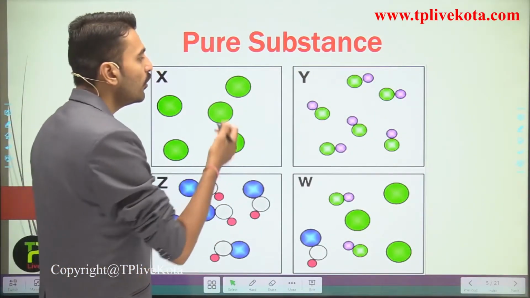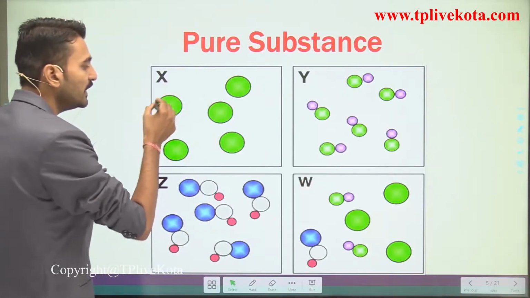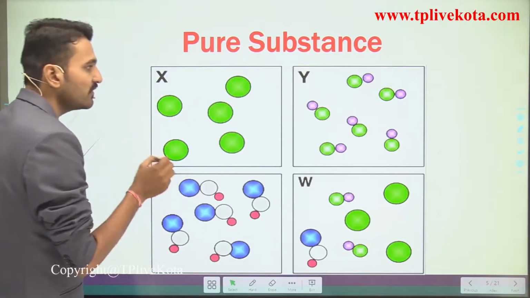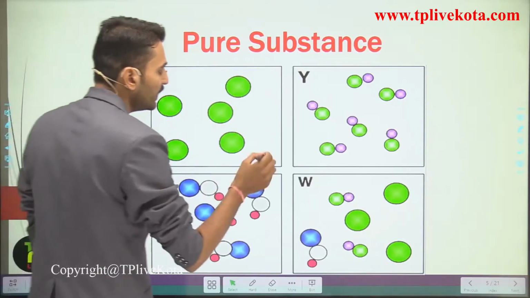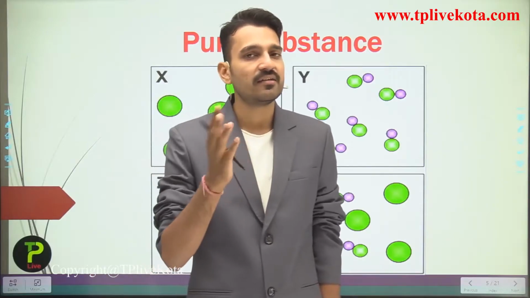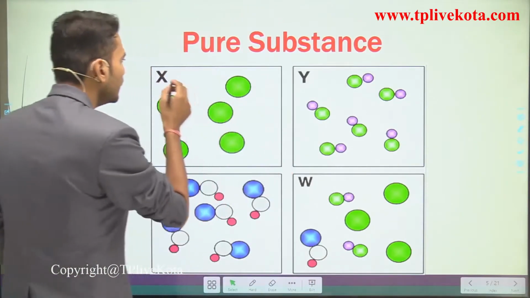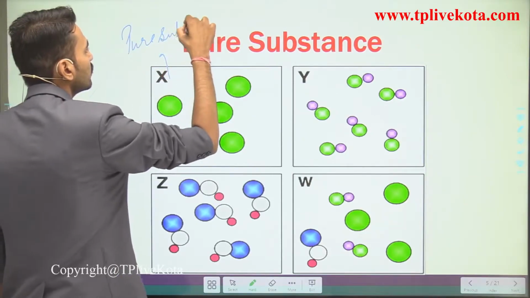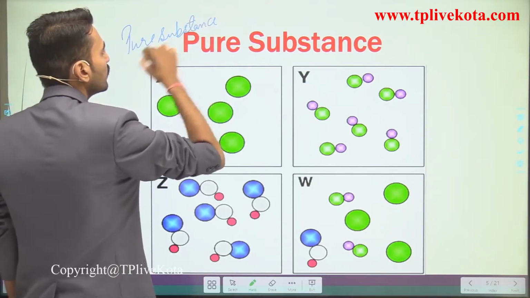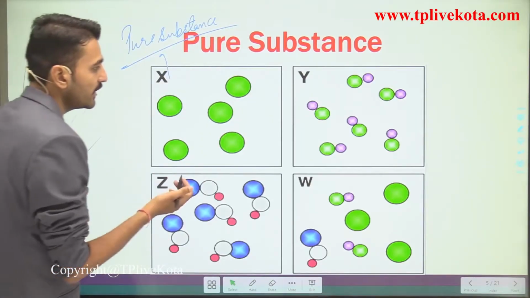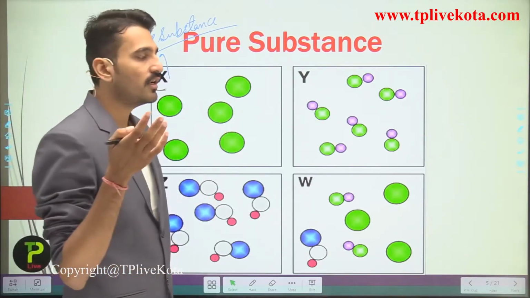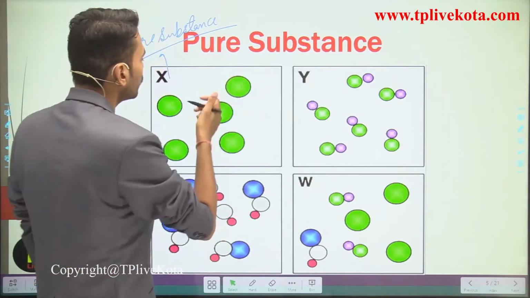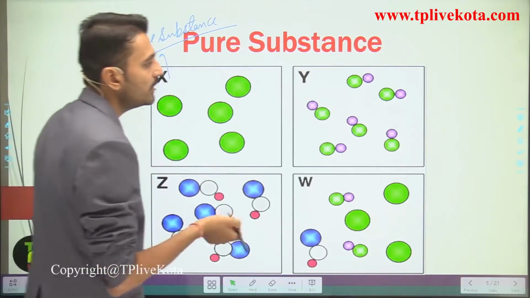Taking a look at X. So here X contains this green particle. This particle is identical to this and this. It means that all the particles that are present in X are identical. Or I can say that here X is a pure substance. So I hope students you can get what pure substances are and what impure substances are, that is, I can say, the mixture. So the pure substances have the particles of only one kind.